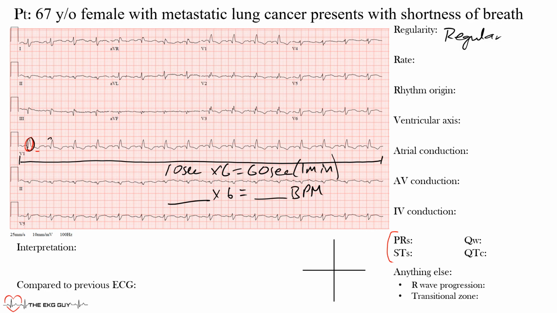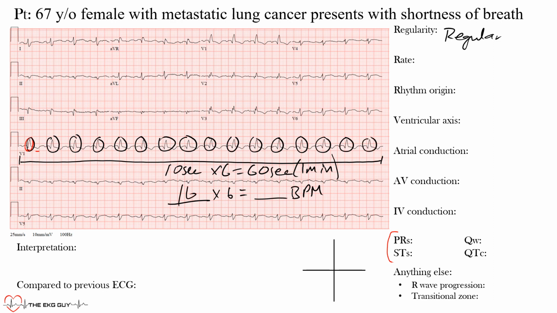So we have 1, 2, 3, 4, 5, 6, 7, 8, 9, 10, 11, 12, 13, 14, 15, 16. Okay, so you do 16 times 6. All right, so let's do that math right here. 6, 3, so 96 is that average rate. Okay, so we got an estimate of 96 beats per minute as the ventricular rate because we're using the QRS complexes to find it. Okay, in this case, we'd also see the atrial rate being the same because they're one-to-one relationship.